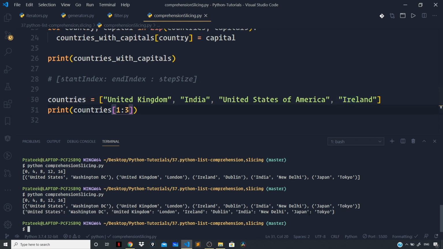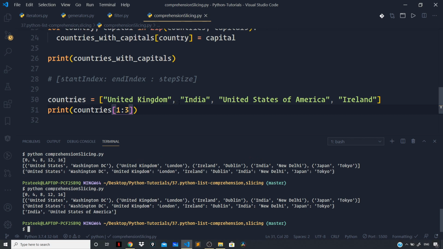Now if I run the file, you can see we are getting India and United States. Now what if I want all the countries sitting at the even indices like 0 and 2? For that I can make use of the step size argument, which is optional, but here we require it so we can use it. So we want United Kingdom and United States, which are sitting at 0 and 2 indices respectively.